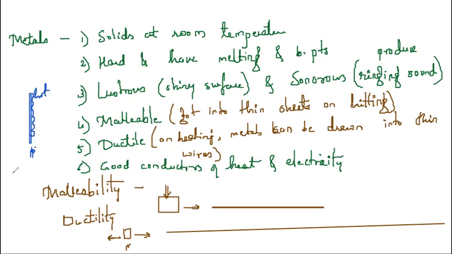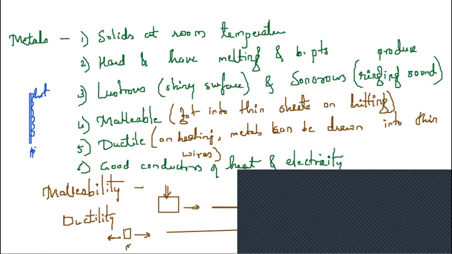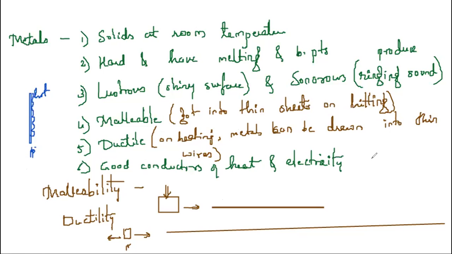Or can I take some iron material and put it into the electric circuit? Yes, it will conduct electricity. Since they are good conductors of heat and electricity, they are called conductors. So these are the important properties of metals. And we have quoted the examples of metals.